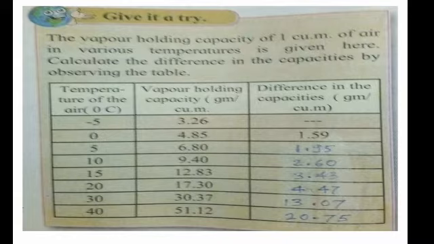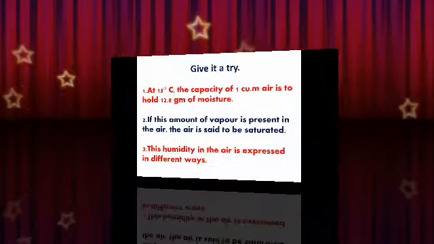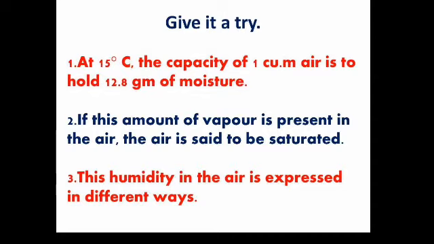In this way you have to solve. And through this chart, what conclusion will you get? Only one fact is given here. At 15 degrees Celsius, the capacity of 1 cubic meter of air is to hold 12.8 grams of moisture. This will be the factor. For better understanding, have a look at that table.